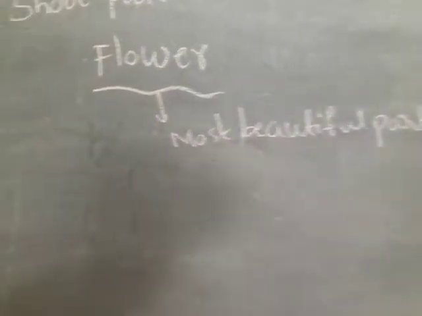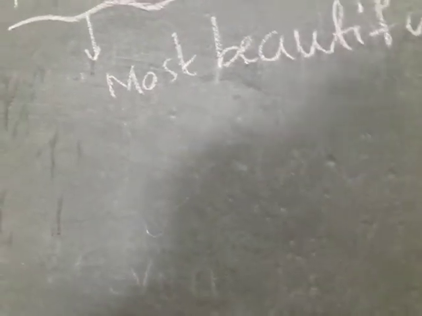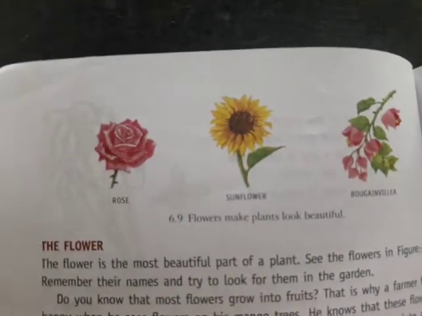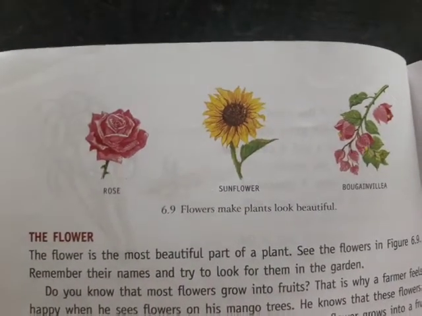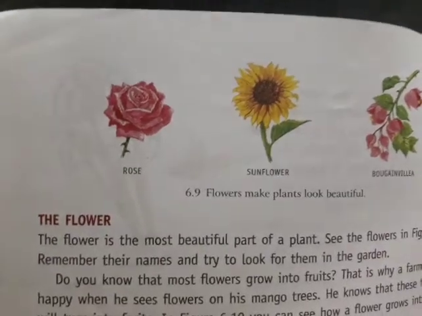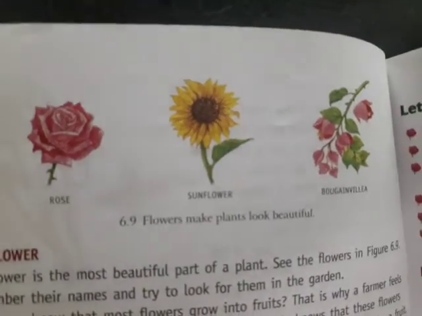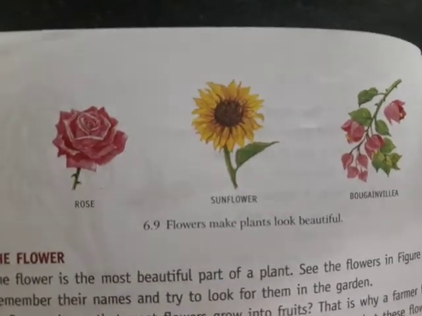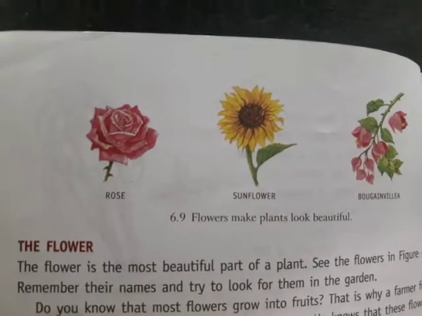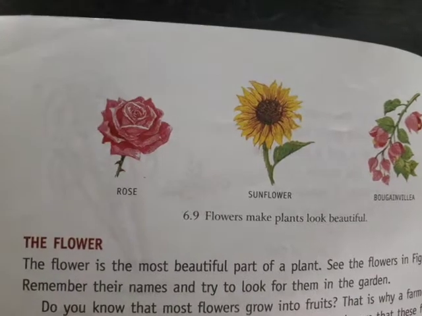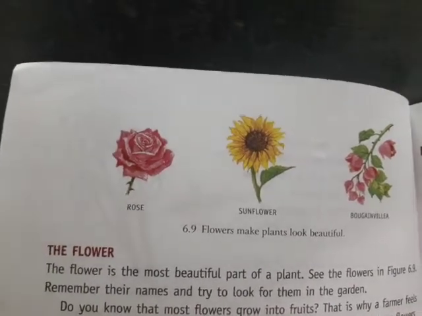Yes, see the flowers, children. You know some flowers. You know flower names. Here see rose, sunflower and bougainvillea. These are some flowers given in the pictures: rose, sunflower, bougainvillea. Flowers make plants look beautiful. Flowers are the very beautiful part of the plant.